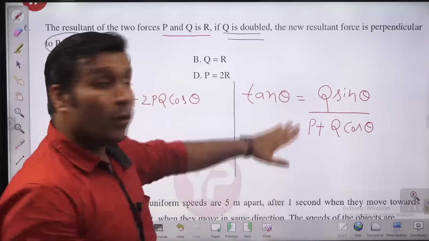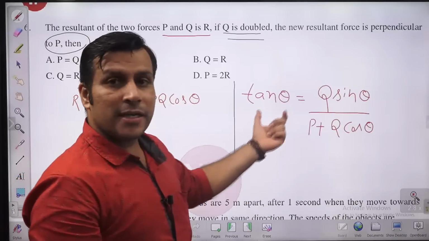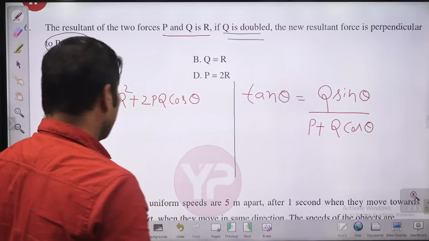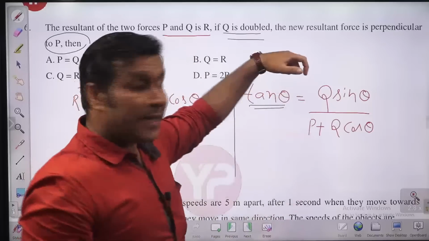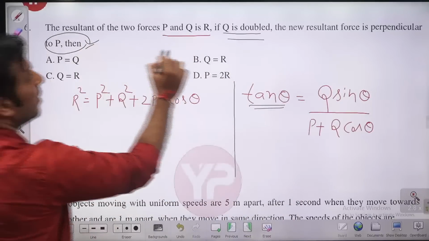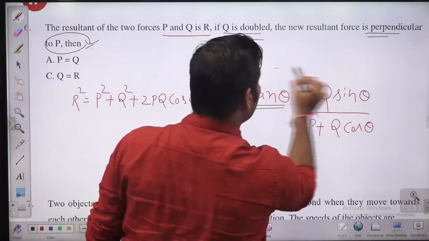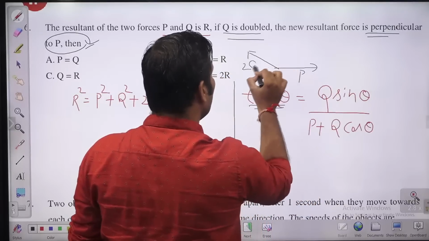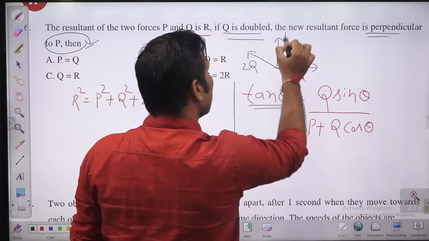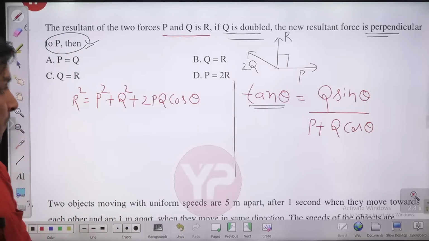I'm not going into detail about where we are getting this; you need to remember it. Now if you put it here, because you are doubling the Q, the theta is becoming 90 degrees. The resultant is making an angle of 90 degrees with P, perpendicular to P. So this is force P, this is Q, this is 2Q, and this is the resultant, perpendicular to P.